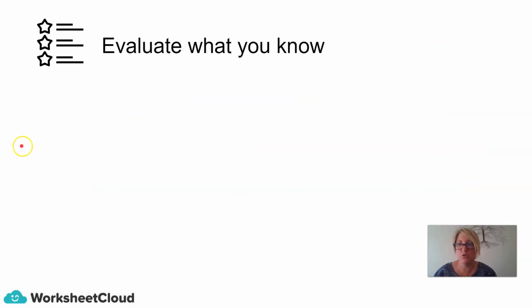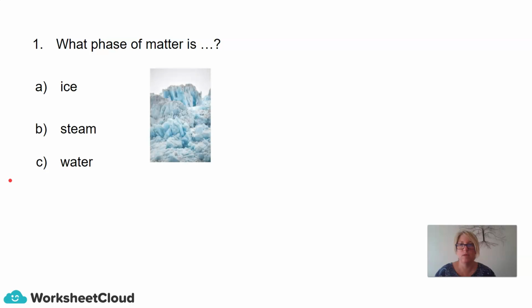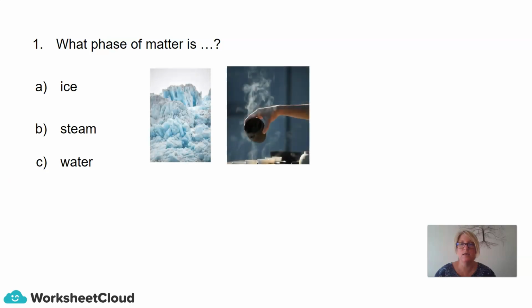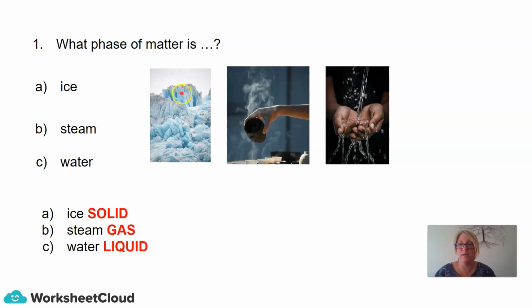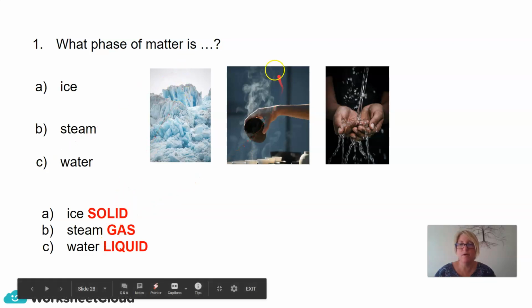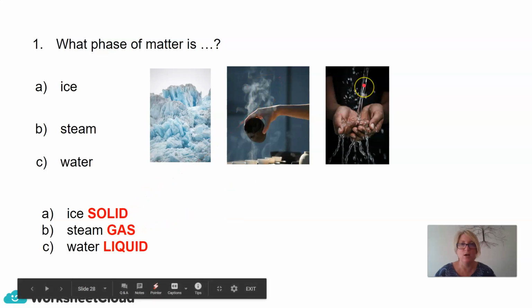So now I want us to evaluate what you know. What phase of matter is A, ice, B, steam, and C, water? Ice, steam, and water. So A, ice is going to be a solid. Steam is going to be a liquid. You can see the steam coming off here. And water is a liquid.